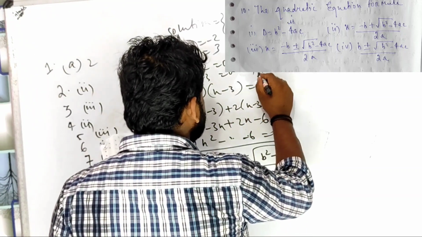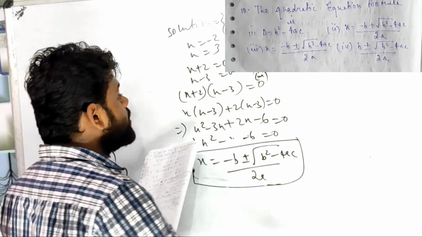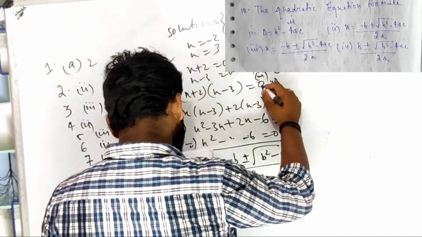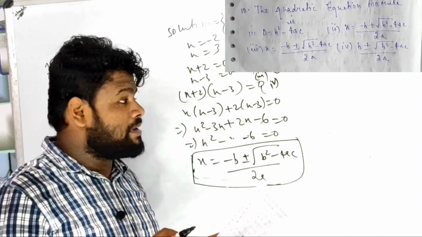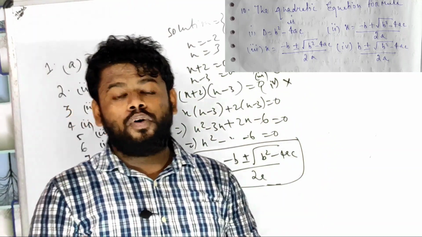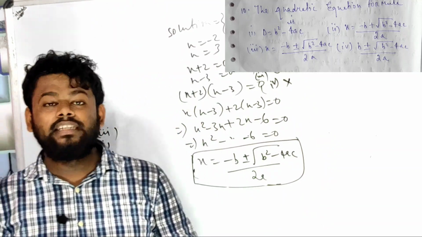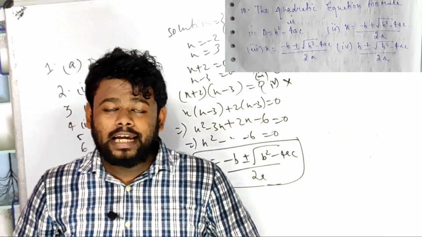Option 3, children, let's see. Minus b plus or minus under root of b square minus 4ac by 2a. Yes, option 3 is correct. Let's check option 4: plus or minus b square minus 4ac by 2. See, only b is given, minus b is not given. That is incorrect. So the number 10 question is over. I have discussed questions 1 to 10 here. I hope you will be able to do them on your own at home once again.